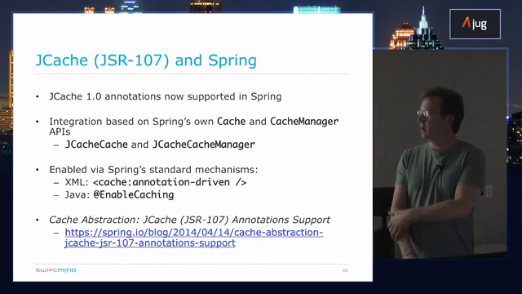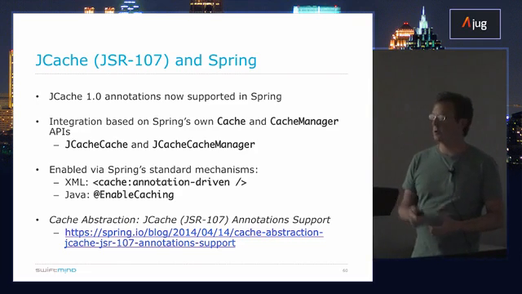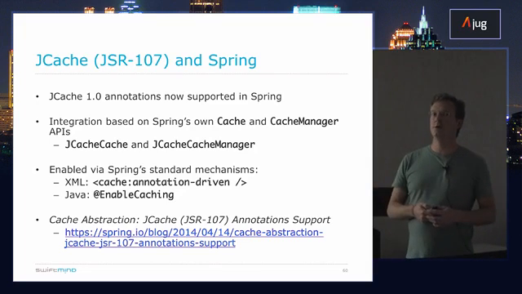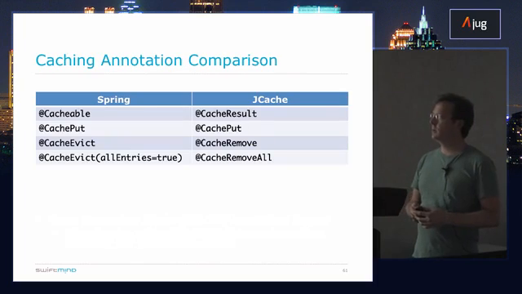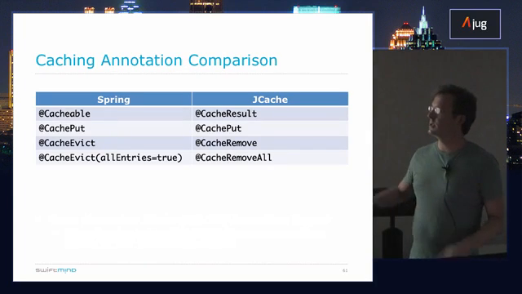Coming out with another blog in the near future as well on some of the other changes to Spring's caching support. So there's not only support for JCache 107, there's also some changes to Spring's caching support as well coming in 4.1. Here's just a quick overview in terms of the annotations supported.